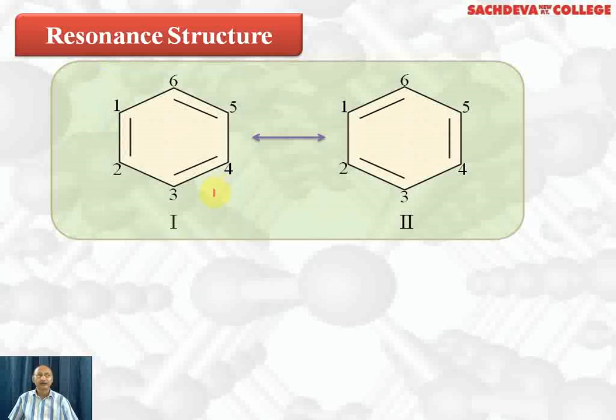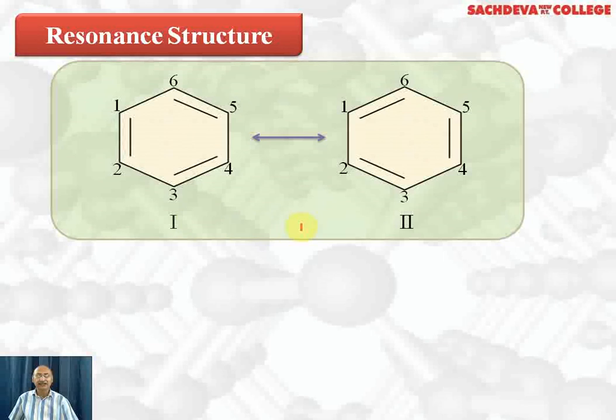So there should be two types of bond. One should be a single bond whose bond length is 1.54 angstrom, and the other should be a double bond whose bond length is 1.34 angstrom. But actually we find that in benzene all the bonds are equal and the bond length is 139 picometer, which is in between 134 and 154 picometer. It means that benzene cannot be represented by a single structure and we have to represent it by two structures.